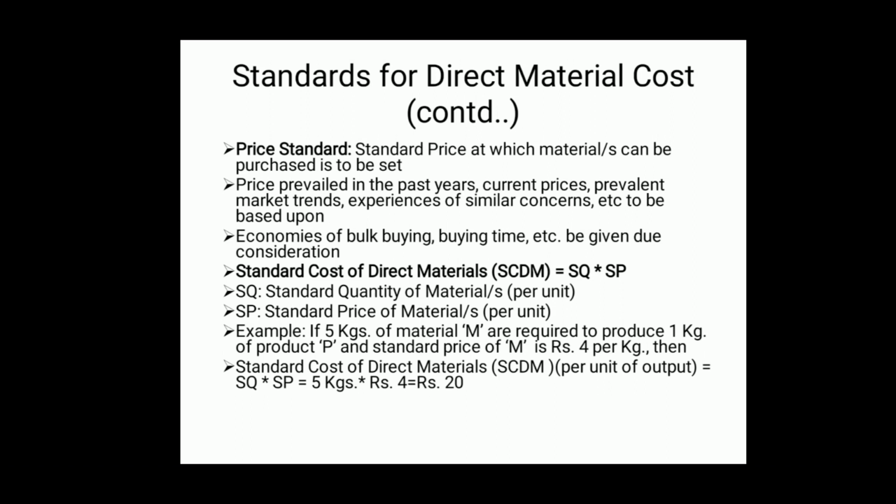It means that to produce 1 kg of product P, we will have to spend 20 rupees. 20 rupees is the standard cost. We incur rupees 20 for producing 1 kg of product P. That means 20 rupees are spent for materials.